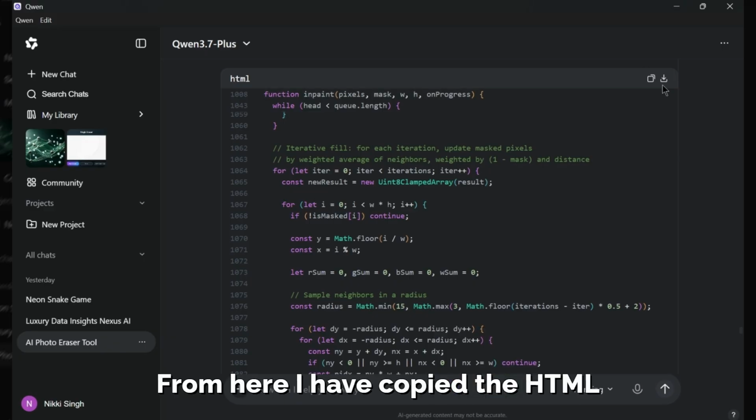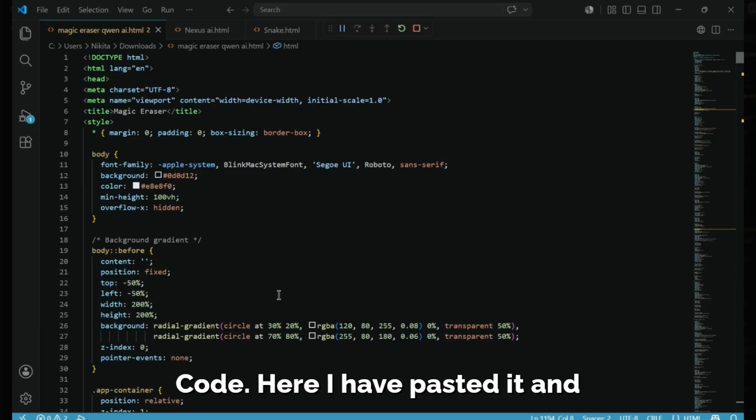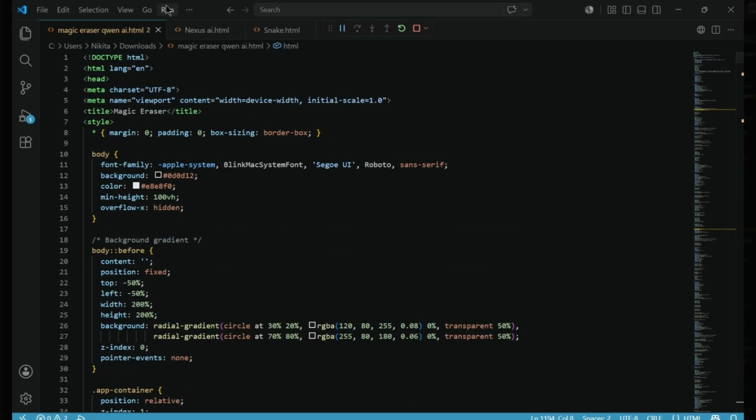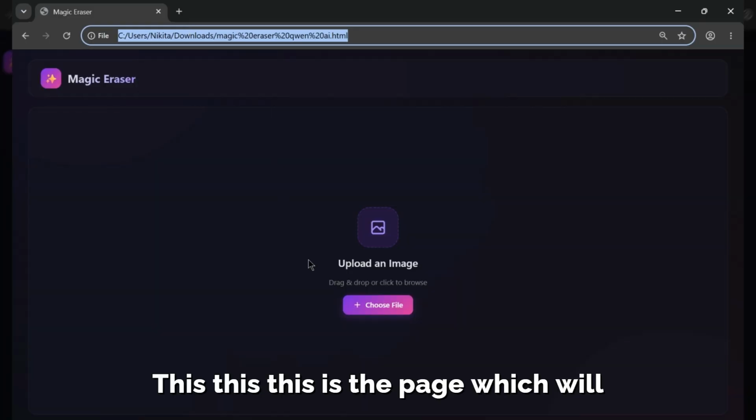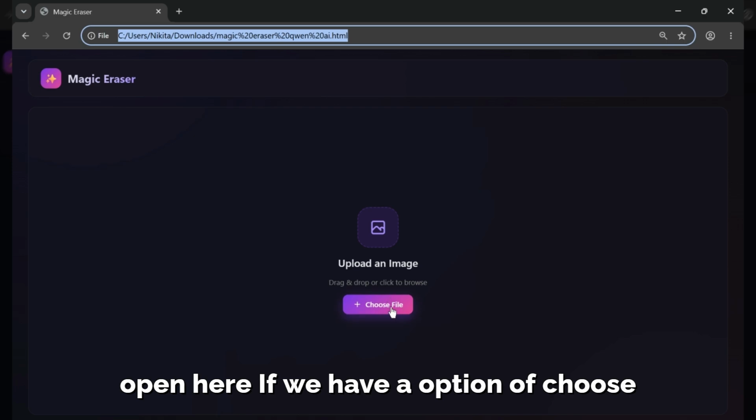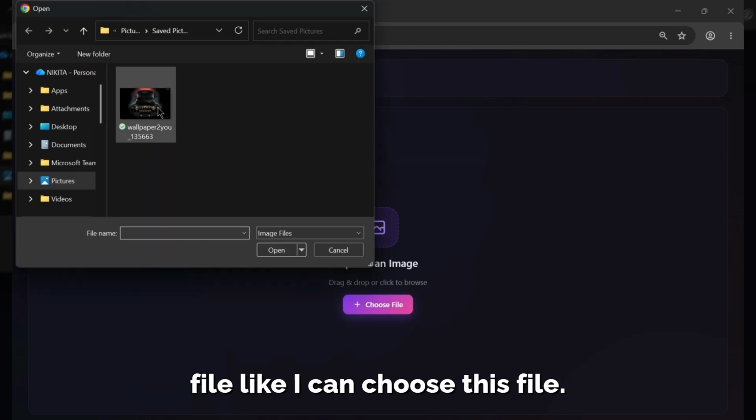From here, I have copied the HTML code and pasted it in VS Code. Here, I have pasted it, and then I'll simply run it. This is the page which will open. Here, we have an option to choose a file. Like, I can choose this file.